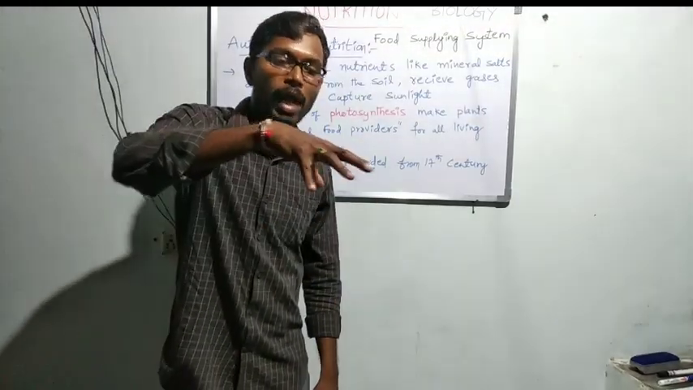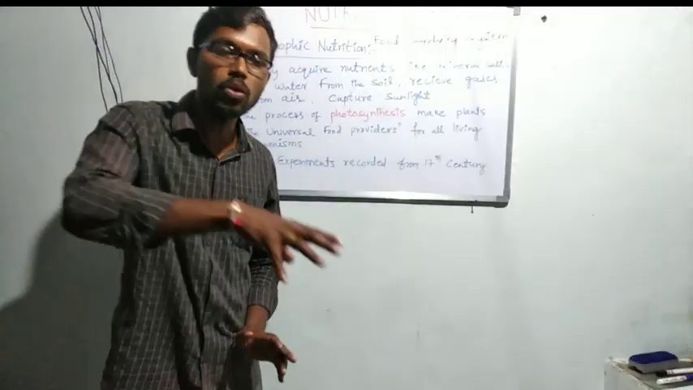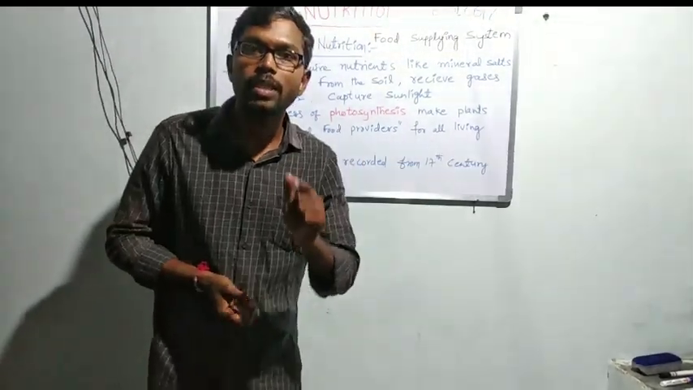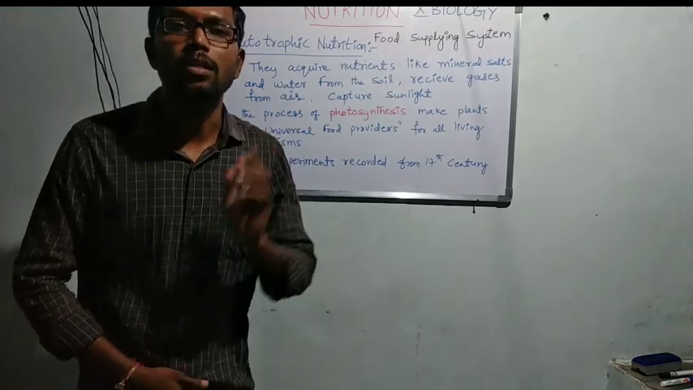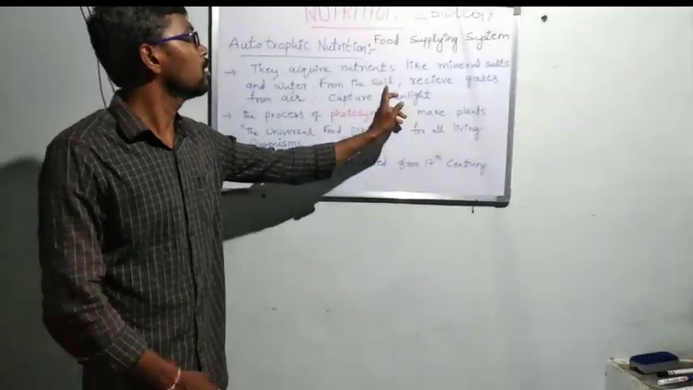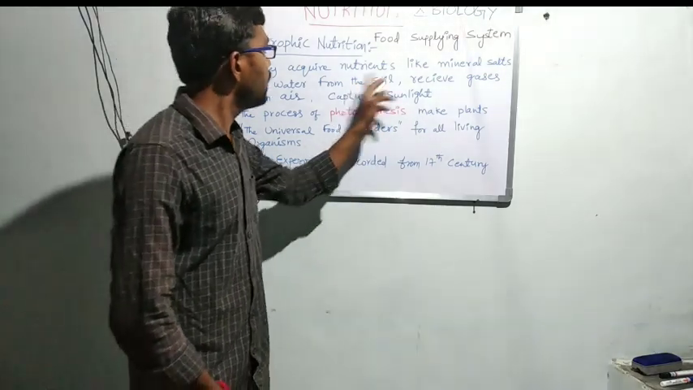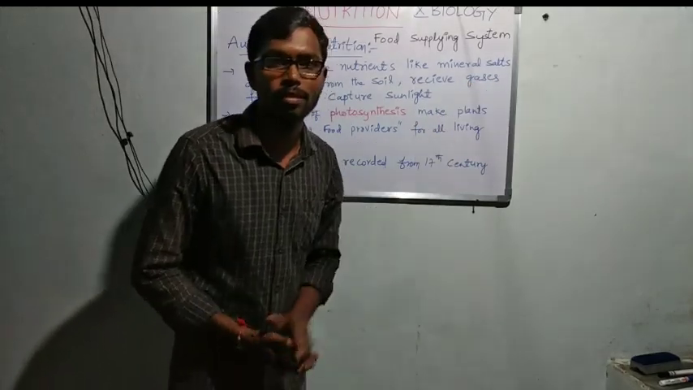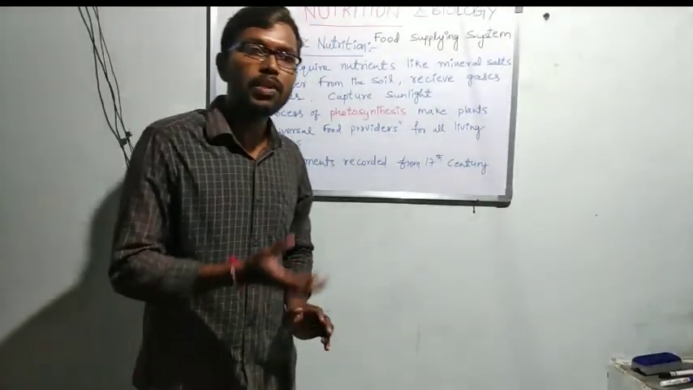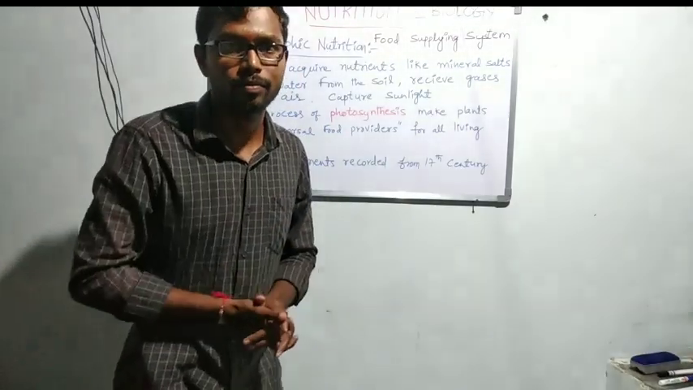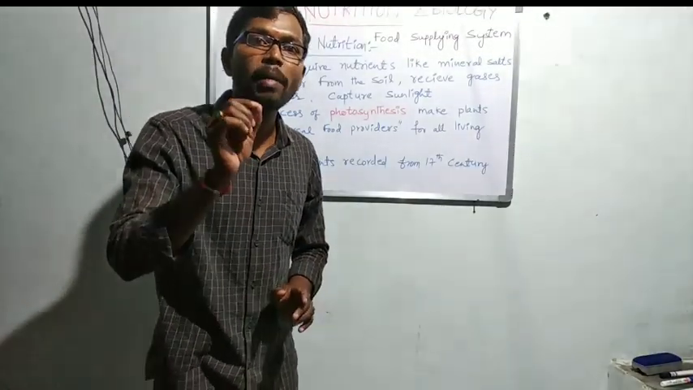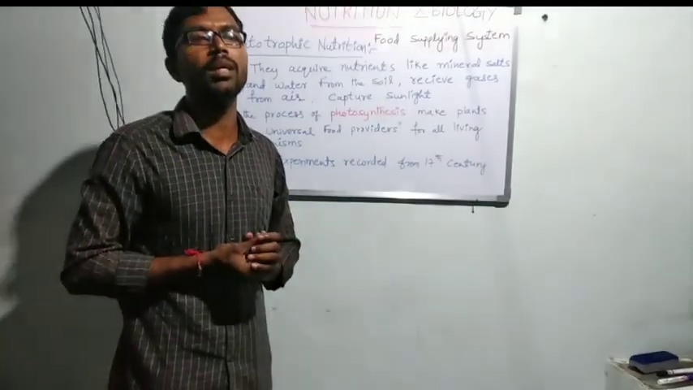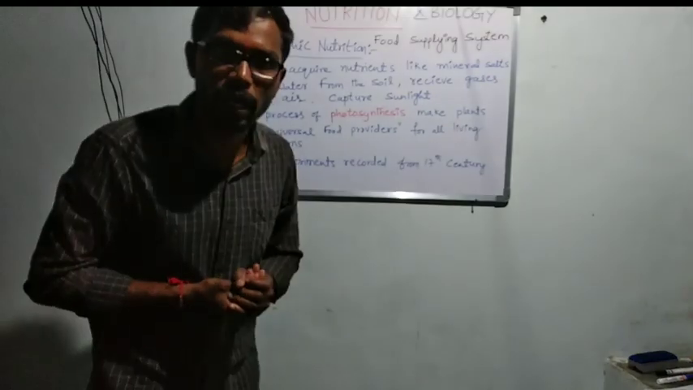In the soil, plants have roots. The roots absorb the water. Along with the water, they receive minerals and salts. To make the food, they need mineral salts and water. The next thing they need is gases. They receive gases from the surrounding environment with the help of the stomata present in the leaf.